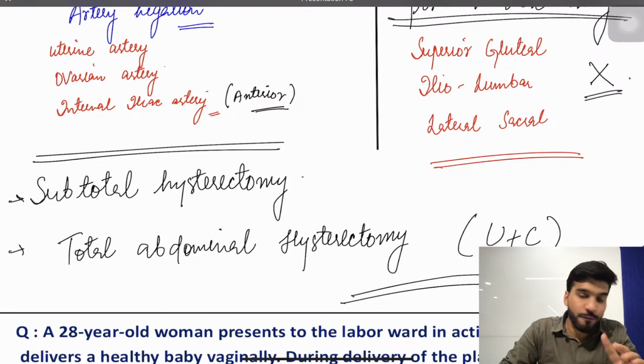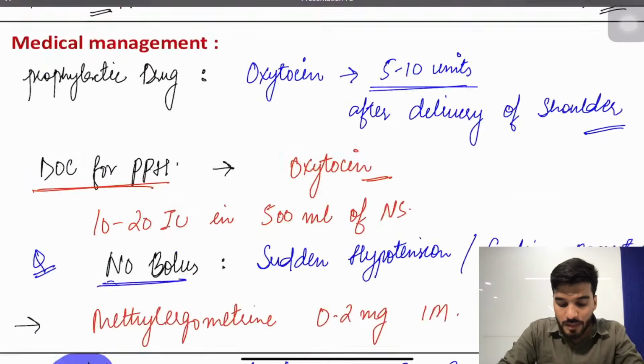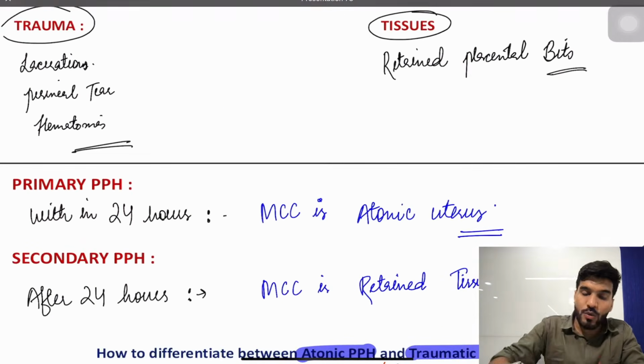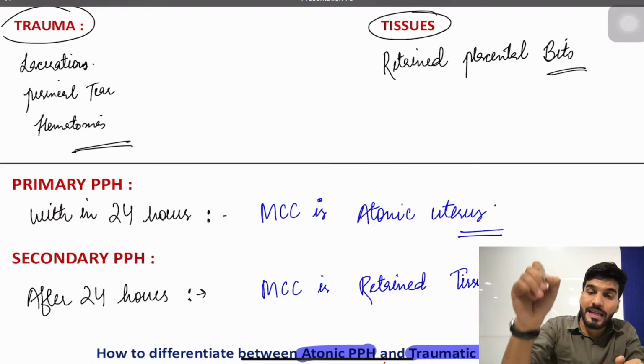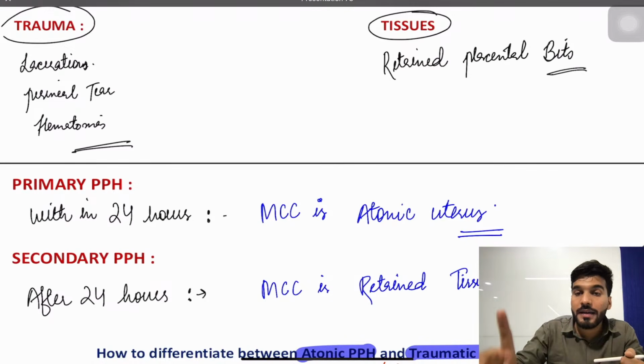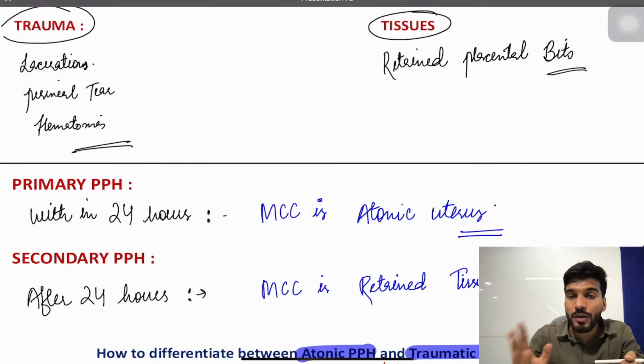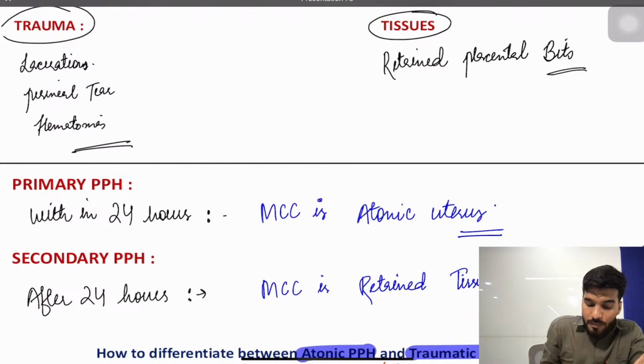Now, types of postpartum hemorrhage, we have two types. What are the two types? The primary and secondary. A question was asked, which of the following is the most common cause of secondary postpartum hemorrhage? Never write atonic uterus. Atonic is for a primary PPH. Atonic is the most common cause for primary PPH.